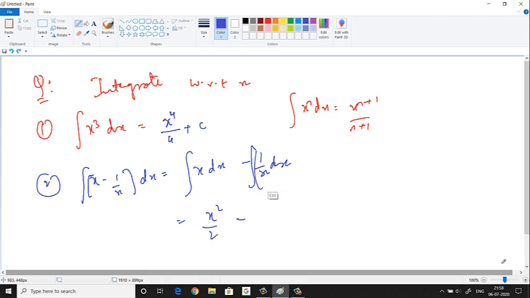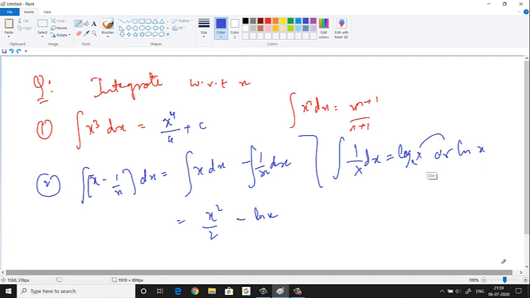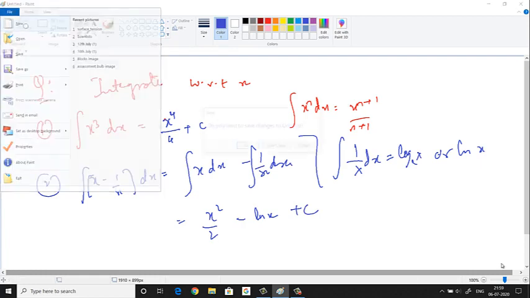So here what is the formula? We know the formula for this. What is that? Integration of 1 by x dx is equal to log x to the base e, or ln x. Okay, so let me write ln x here. Whenever you have log x to the base e, in short you can write ln x there. Alright, fine. Plus c. Got it? Alright, fine. Next question.